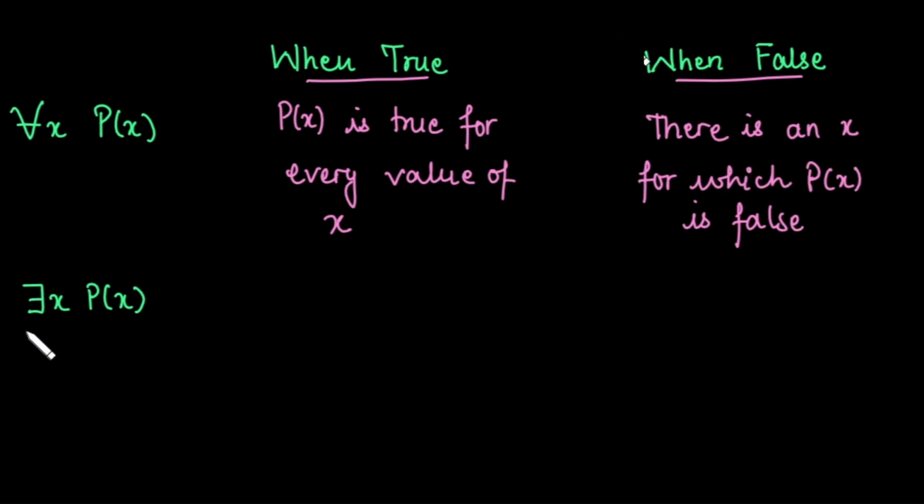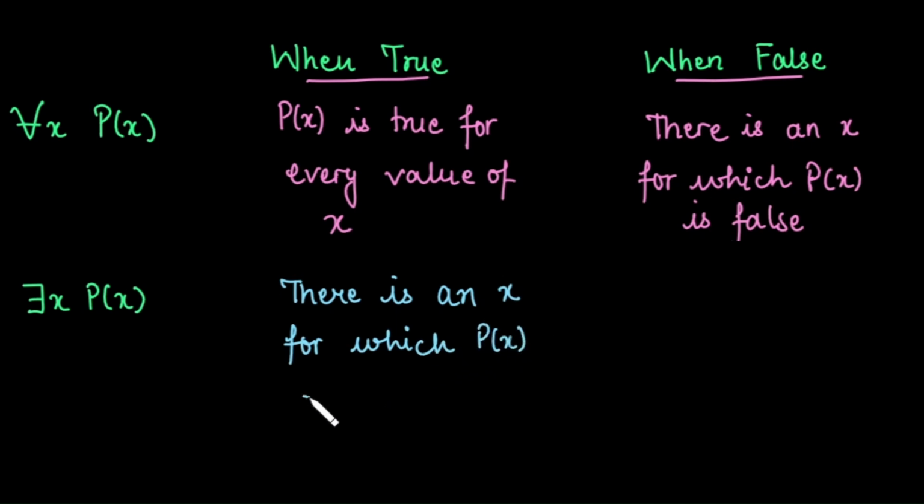On the other hand, there exists Px is true when there is an x for which Px is true. तो अगर आपके पास कोई एक x मिले जहां पे ये स्टेटमेंट ट्रू है, we can say that statement overall is true.